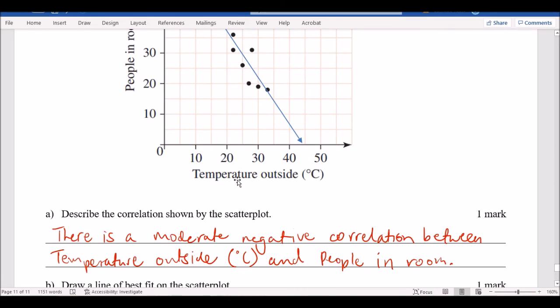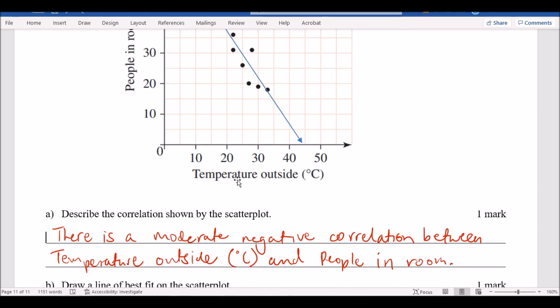And then you got to talk about the direction. Is it positive or negative? The dots are going downwards, so it must be negative. Okay, so two things I'm looking for: the strength and the direction. You don't have to have everything else on this. The main thing is you have to talk about the strength and direction. If you put these, I don't mind, but this is what we expect in year 11. So you got to include all of this in year 11, but you're year 10, so it doesn't matter. Strength, direction. All right, next one.